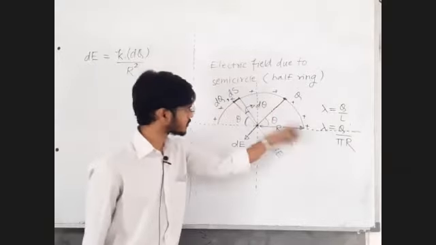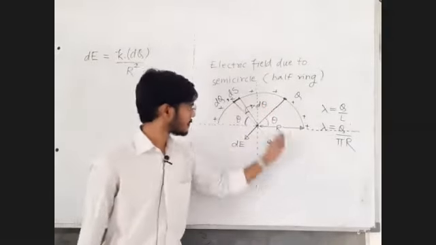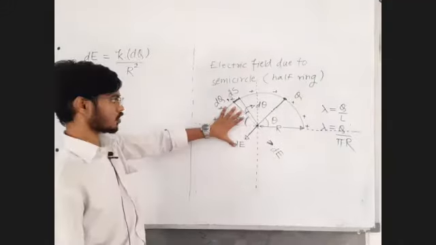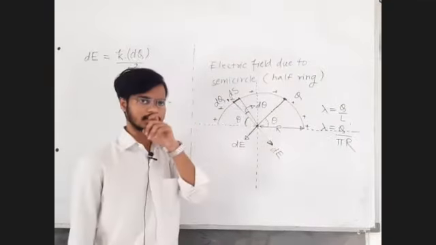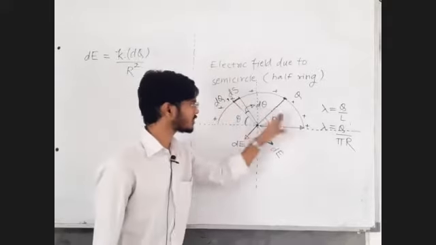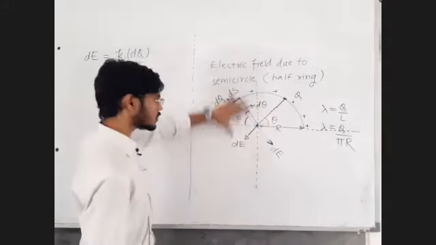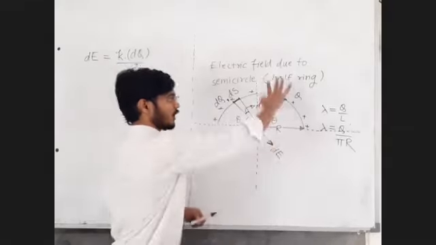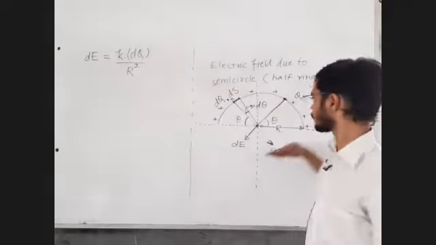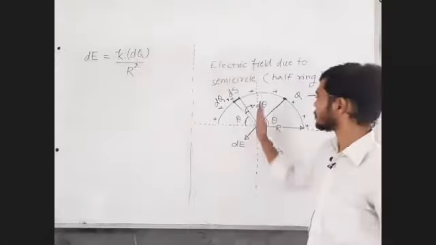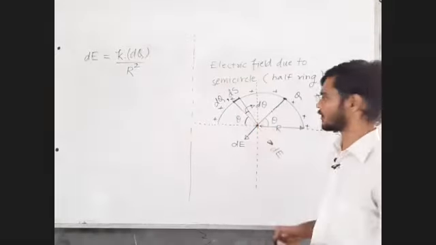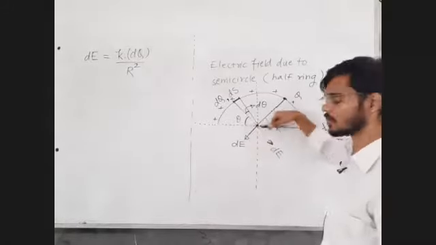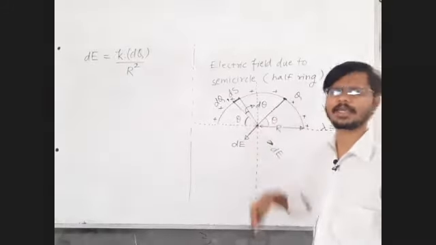The mirror image of this is not present here. The mirror image of this is not present here either, but the mirror image of this is already present here. So vertical symmetry is present. So these charges will cancel the effect of these charges. Because of the vertical symmetry, this component of electric field and this component of electric field will get cancelled.